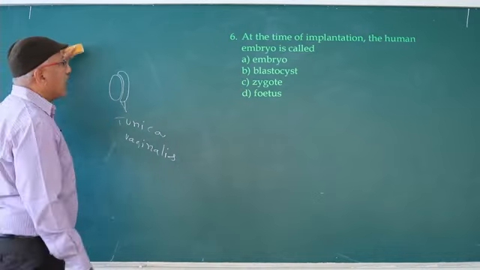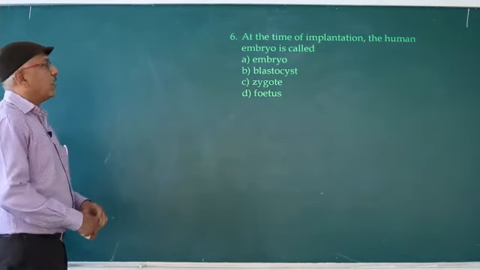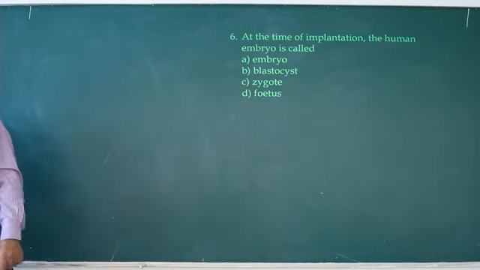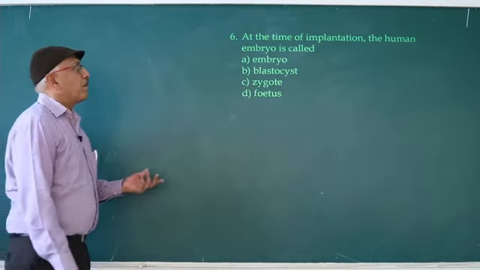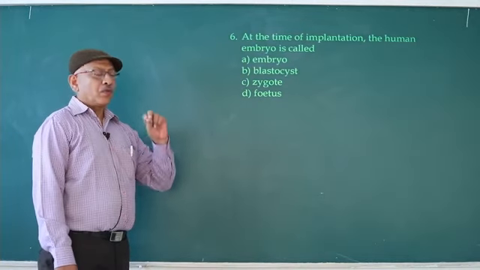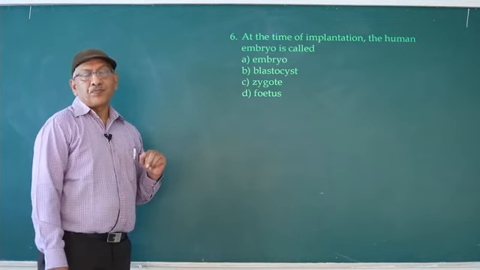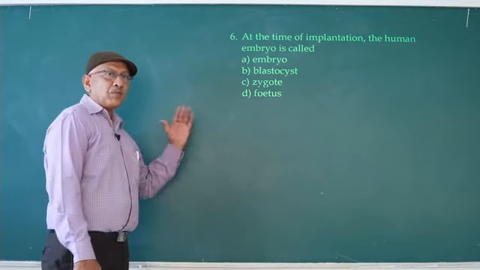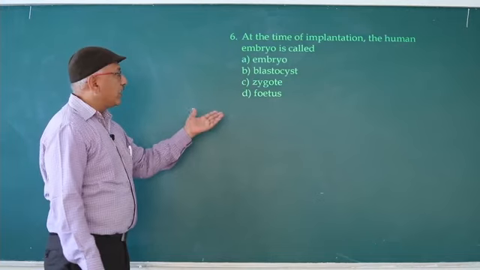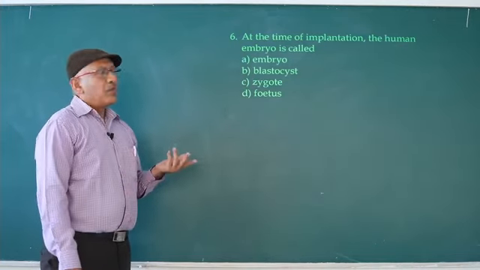At the time of implantation, the human embryo is called a blastocyst. What is an embryo? The developmental stage of the first 2 months is known as embryo. What is a fetus? The developmental stage from the 3rd month until delivery is known as fetus. Where is the zygote formed in humans?